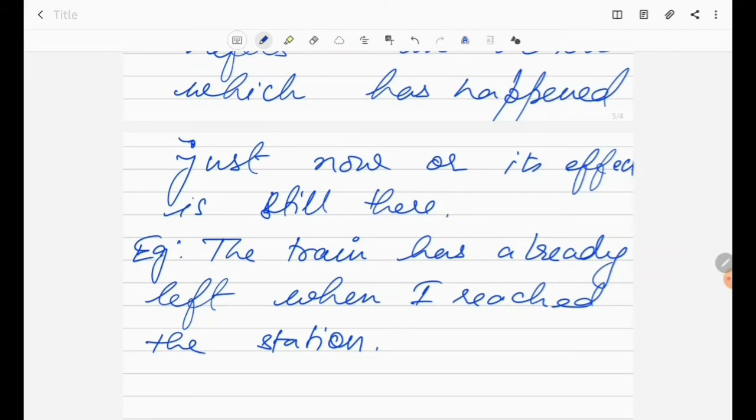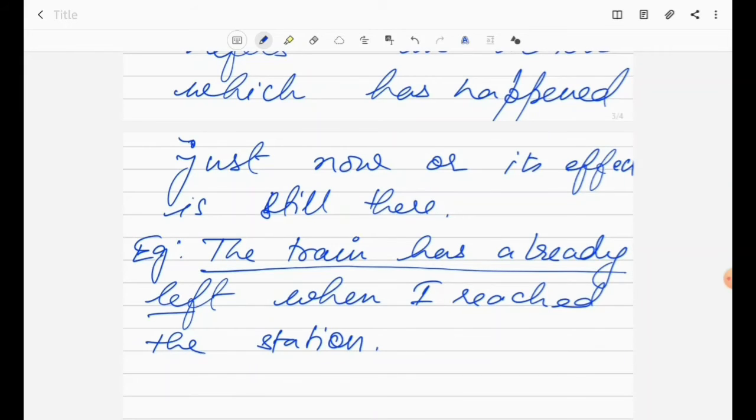So in this sentence you can see that there are two actions, and what is the action which has happened before another action? The train has already left when I reached the station. So the action which has happened just now, but its effect is still there, that is known as the present perfect tense.